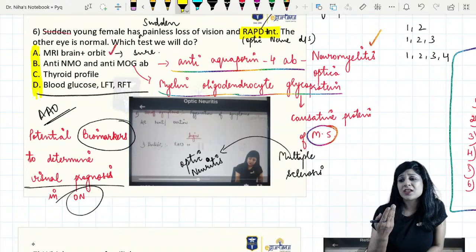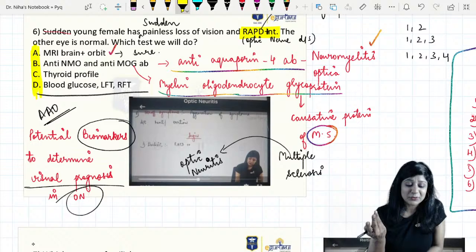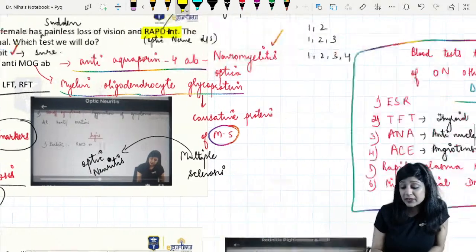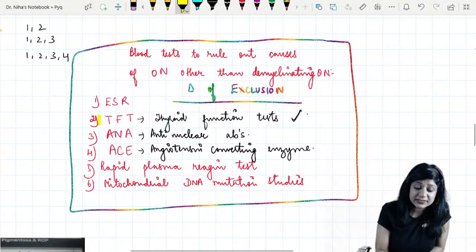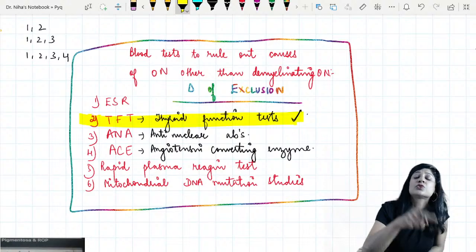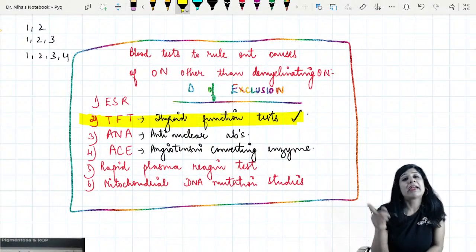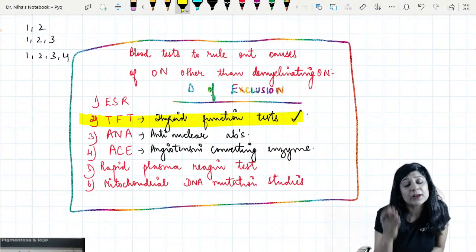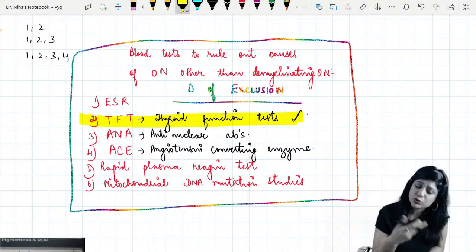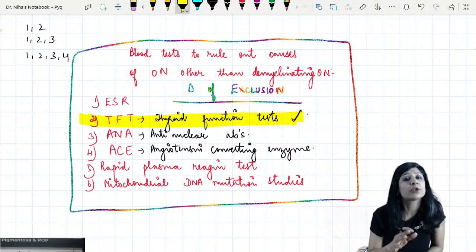First of all, I was thinking why they have given 1, 2, 3, 4, because first MRI and 1 and 2 seemed right. But if you look at this protocol, they clearly say that thyroid function tests have to be done to make a diagnosis of exclusion. So obviously you are going with this, and the blood glucose level is a potential marker as a prognostic factor. So you can do that also. So all the four are correct. Okay.